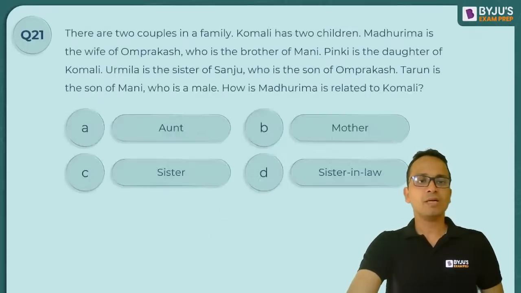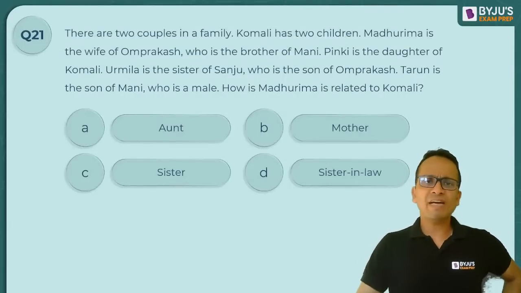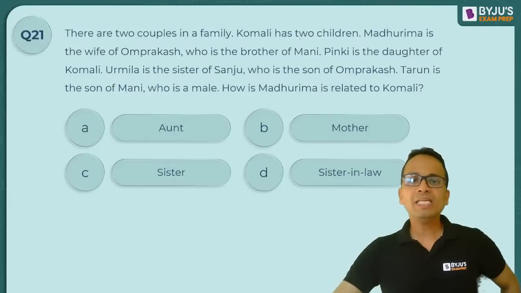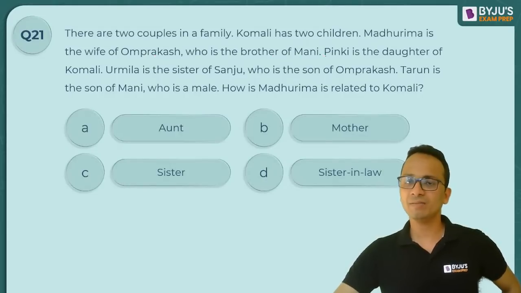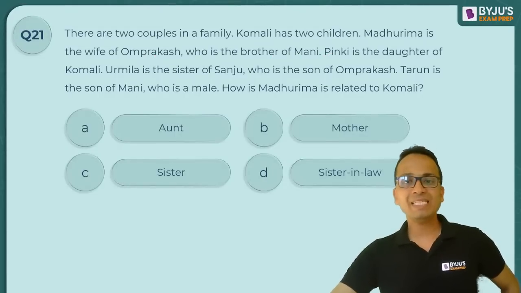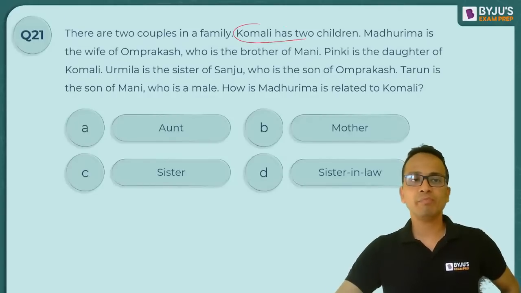Okay. All right. Question number 21 in front of you. Two couples in a family. Komali has two children. Madhurima is wife of Om Prakash, who is the brother of Mani. Lot of people are there. Pinky is the daughter of Komali. Komali has two children. Pinky is the daughter of Komali. So यहाँ से start कर लेते हैं हम. So Komali has two children. One of the daughters is Pinky.